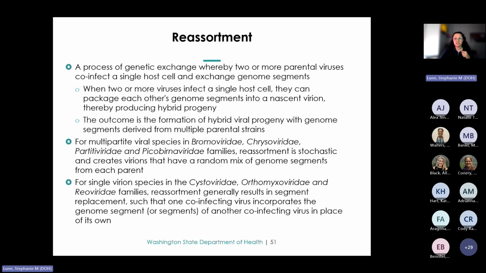In contrast, single virion species, like influenza, for example, are viruses that package their entire genome in one particle. Reassortment in these cases usually leads to one virus replacing parts of its genome with those from another virus. This process requires careful preservation of the signals and interactions needed to properly package the genome.